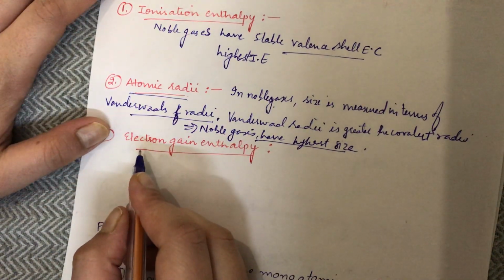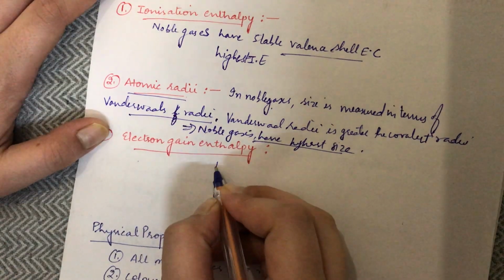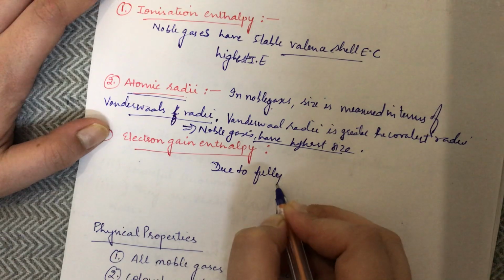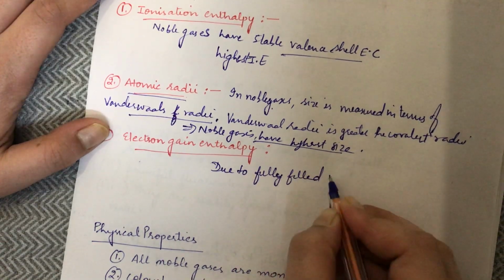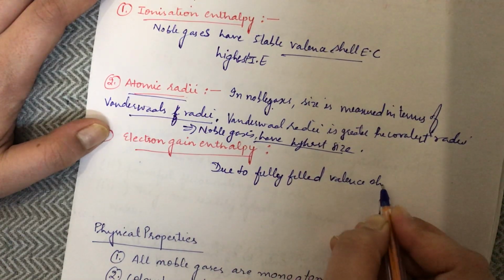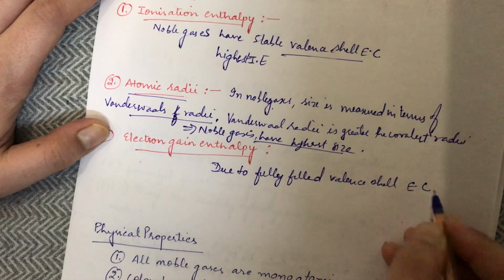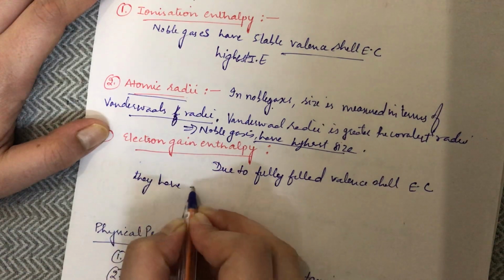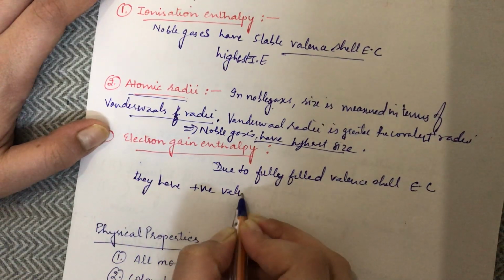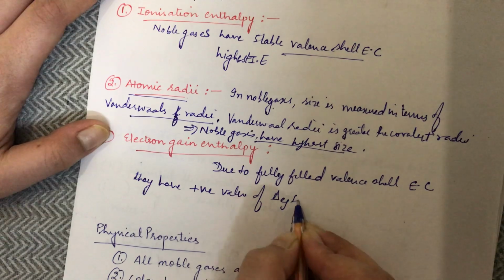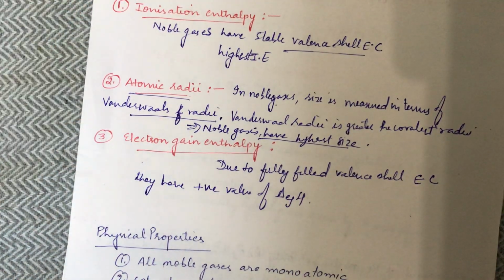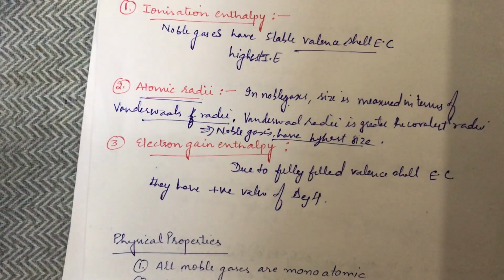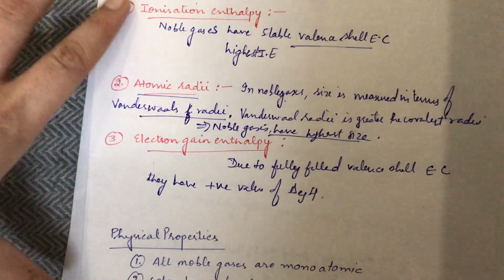Now we talk about electron gain enthalpy. Again, due to the fully filled valence shell electronic configuration, what would they have? They have a positive value of electron gain enthalpy. That would mean it is very difficult to add an electron into the valence shell of the noble gases. So it was very simple.